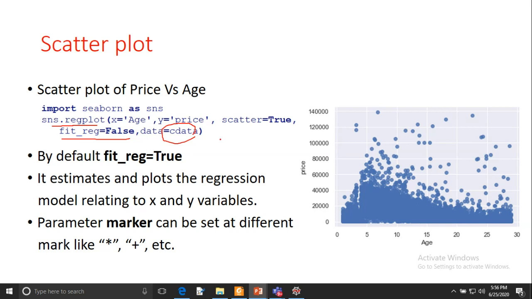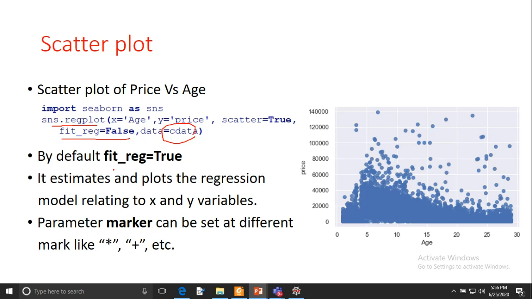Now it is creating a regplot between the age and price. Normally, whenever you have an item, and if the age of the item is increasing, the depreciated value will be there, so the cost of that item will get reduced. So this is the relationship between age and price. In the regression analysis, we will predict the cost of the ventilator. So you can see the relationship: if the age of the ventilator increases, the price will decrease.